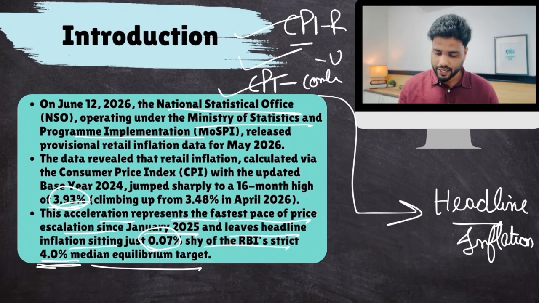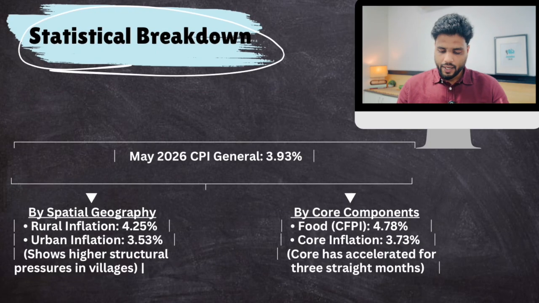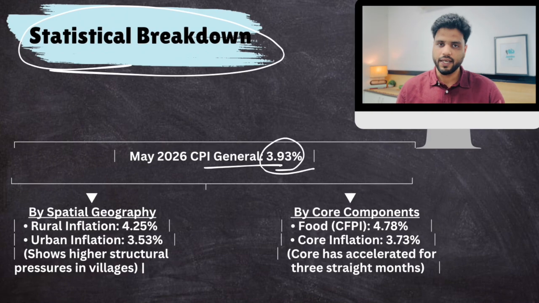So RBI targets 4%. Now inflation is 3.93%, which means it is just 0.07% away from RBI's target. And if it crosses beyond 4%, well, RBI will press the panic button. It has already done so. Now, what is the breakdown of all of this? Okay, so CPI is at 3.93%.